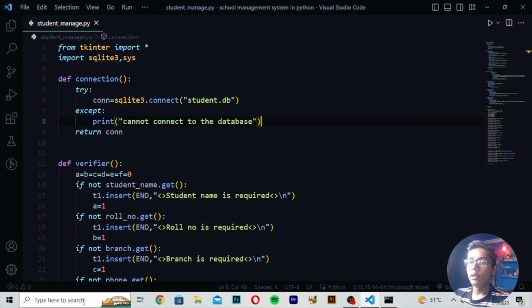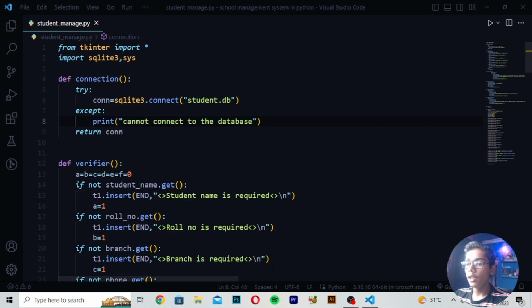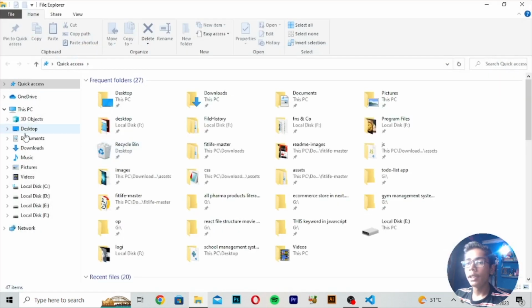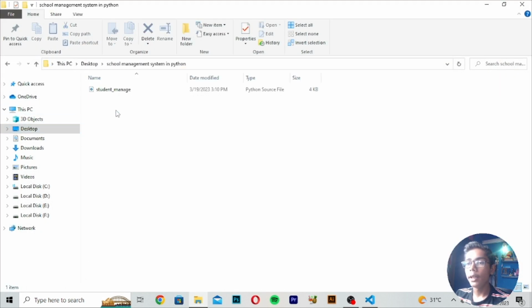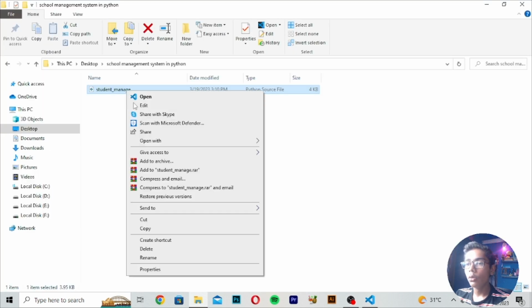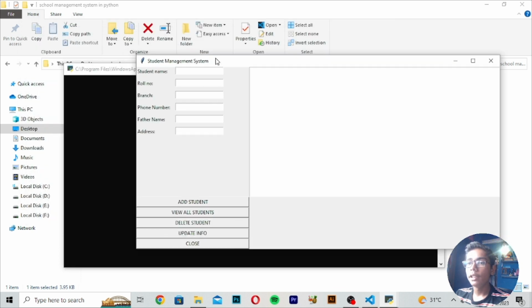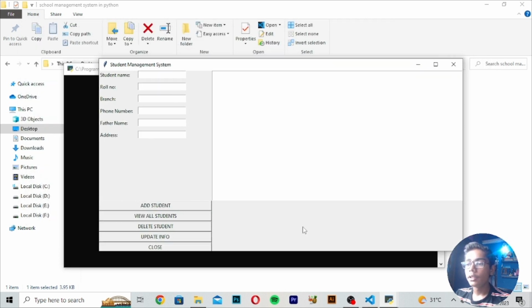Then press enter. You can see now it will not be showing here because we have to run it. So for running you have to open your desktop, and then our folder was here, school management. When you open this, it will open here, but we have to open it through Python. So you can see we are getting this school management system working. So I will now move to my VS Code.